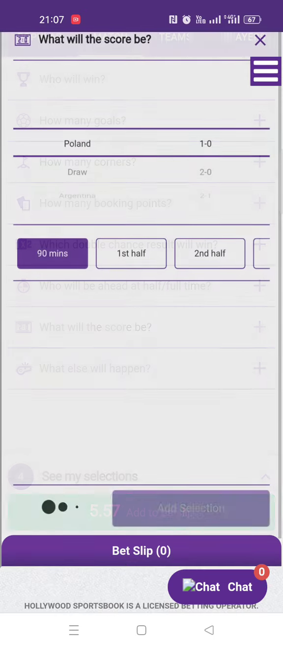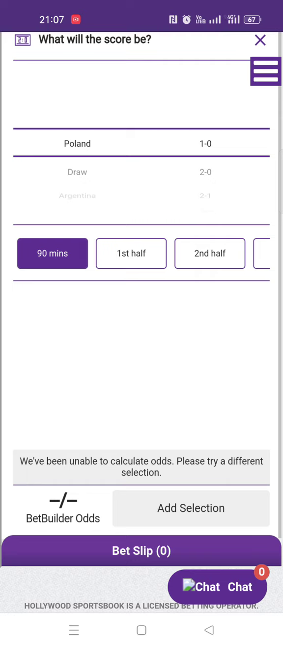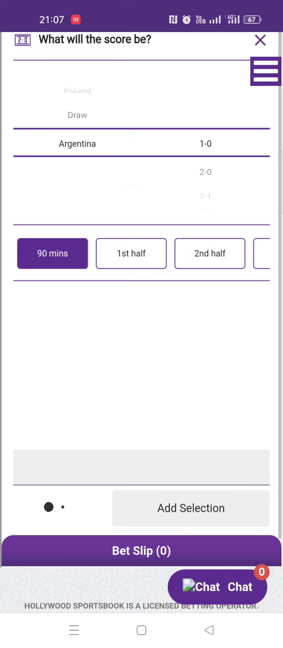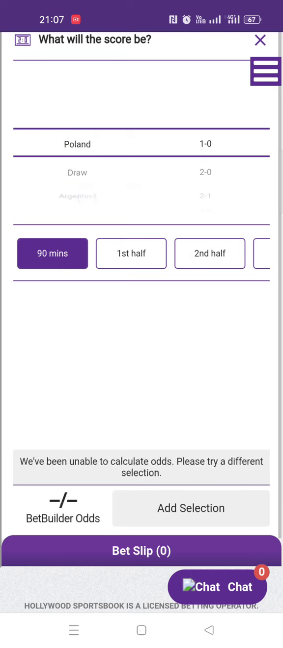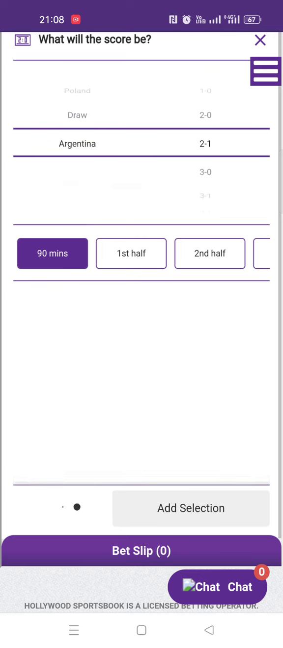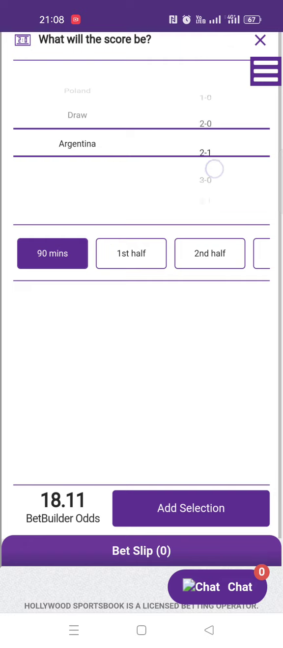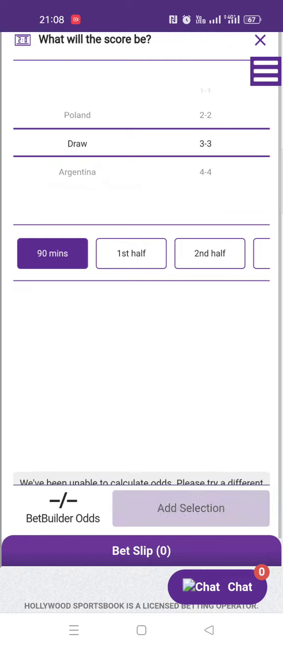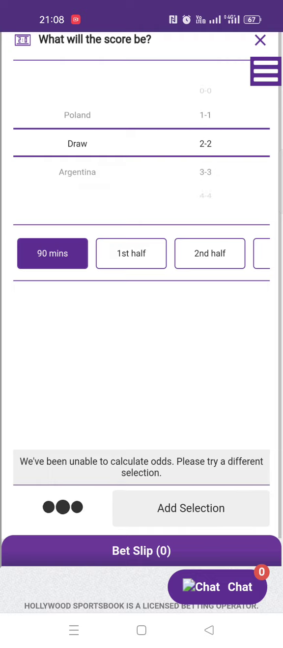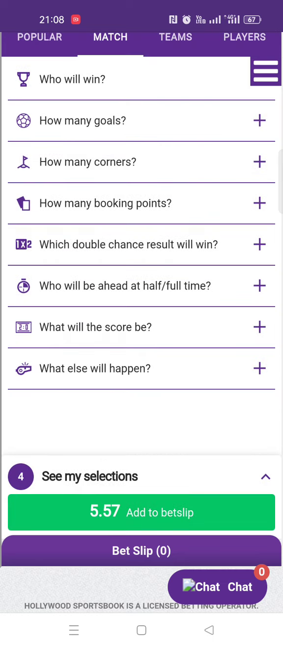This is the correct score. I'm sure you know by now, 90 minutes. But here you select which team the correct score is for. Is it for Poland? You say Poland will win 3-0, 3-1 and so on. Or it's for Argentina, you click Argentina will win 2-1, 1-0 and so on. Otherwise it's a draw, a 3-3 draw, a 2-2 draw and so on. But I'm not going to add that to my selection. I'll just click on top and close it. It's just the correct score explained for you.